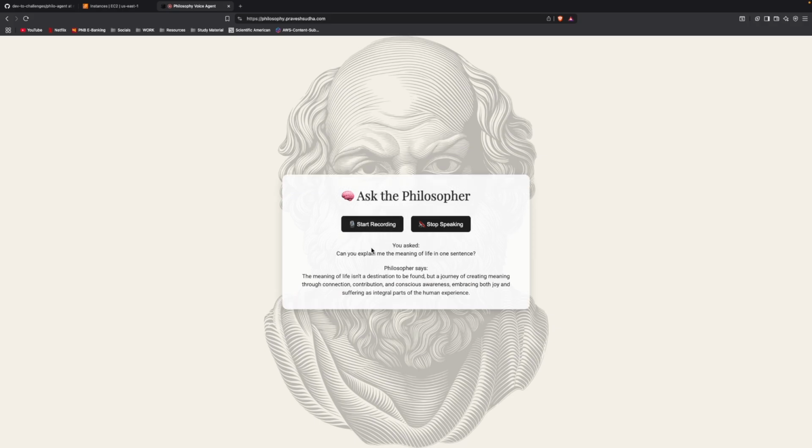The meaning of life isn't a destination to be found, but a journey of creating meaning through connection, contribution, and conscious awareness, embracing both joy and suffering as integral parts of the human experience.